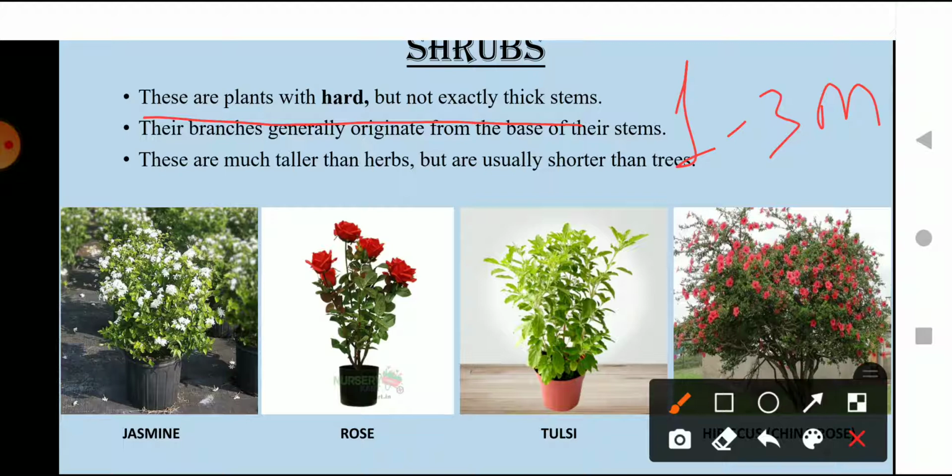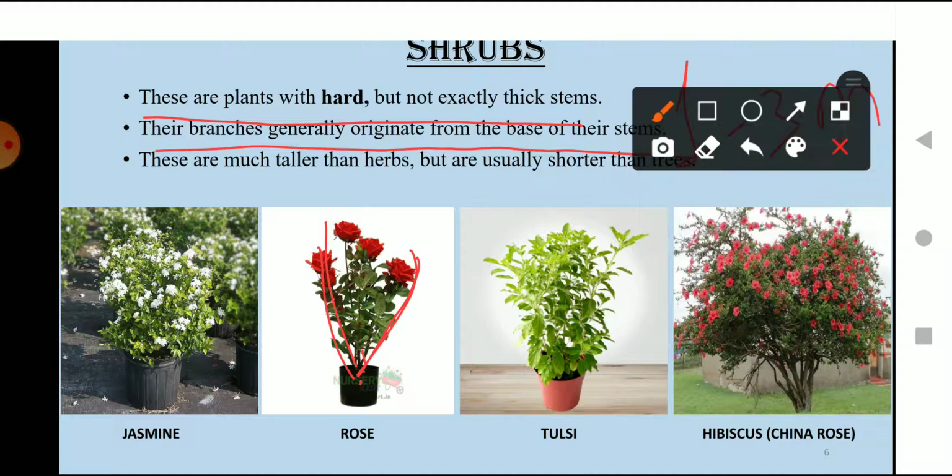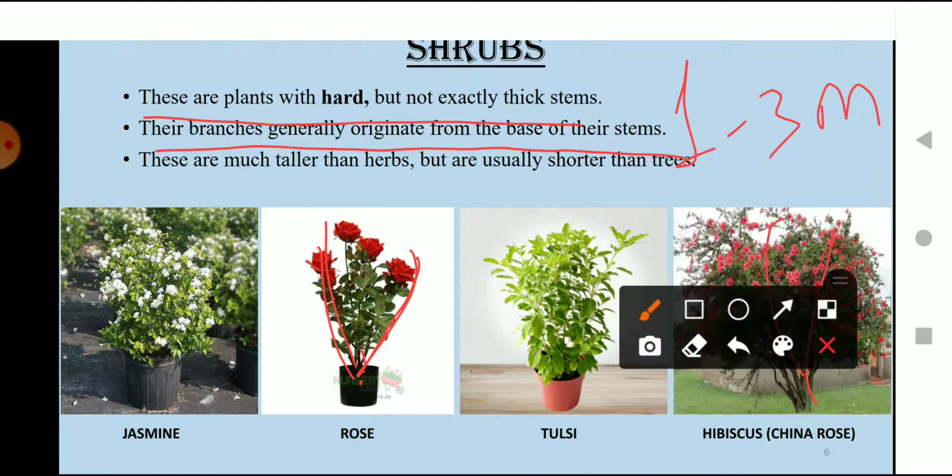And what else? Branches arise near the base of the stem. So their branches generally originate from the base of their stem. Base means, you can see here, this is the plant, so the stem is starting from here. So base means starting from the bottom. So the branches are starting from the base of the stem. As you can see in all the pictures, all the shrubs have branches starting from the bottom of the stem. So this is the second thing.